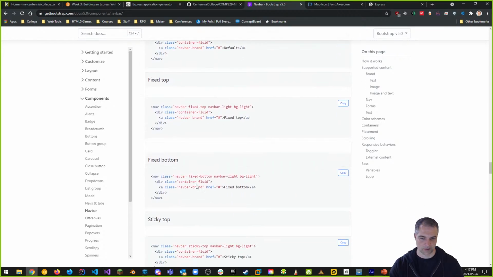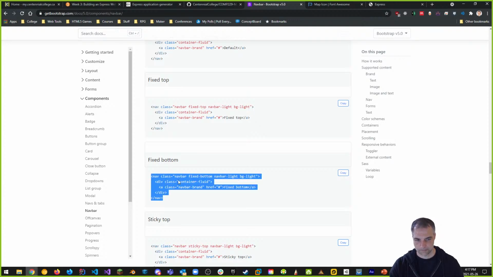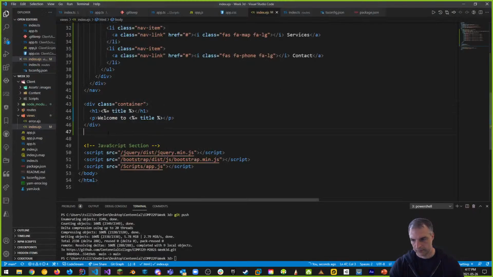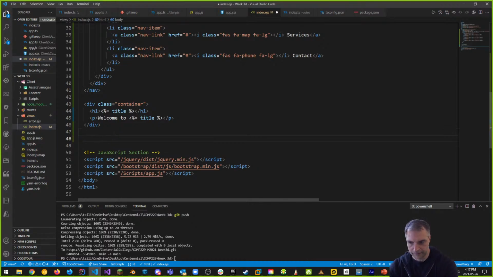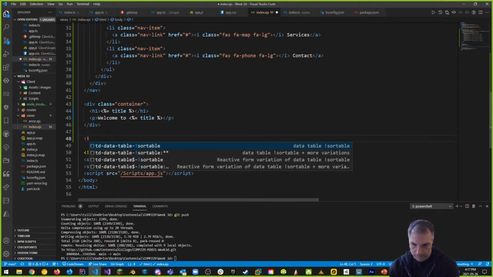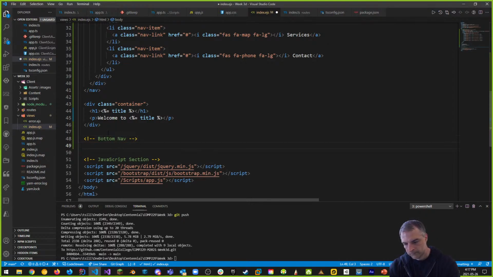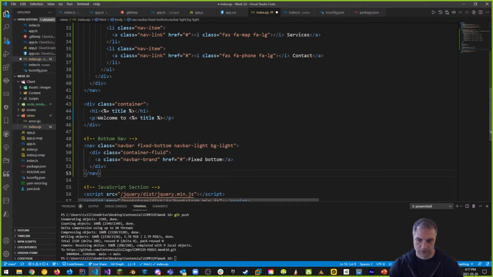And I want something called a fixed-bottom nav. I want to grab these three things right here. And fixed-bottom nav, I'm going to go back to here and put that in here. So this is going to be my footer. So I'll call this bottom nav from now. And it's just a fixed-bottom navbar.